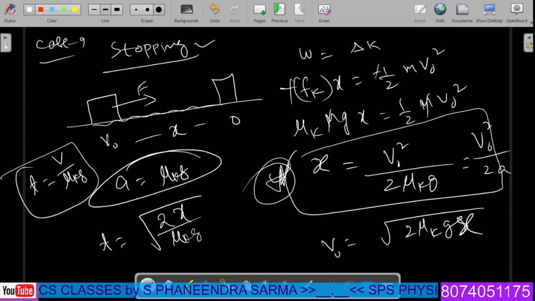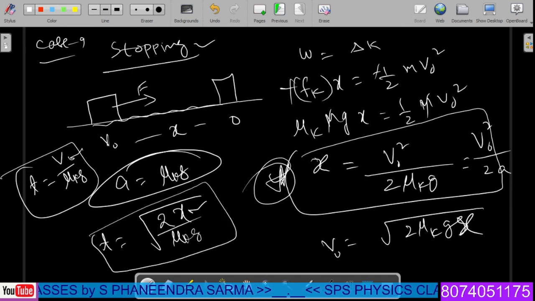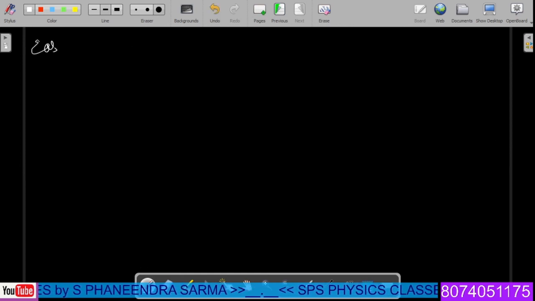Okay, so depending on the parameters: if only distance is given, and g is not given, then 9.8, however, we know. If speed is given, I use this formula. If speed is not given, use the bottom formula. So these are the important formulas for the stopping distance case. Let us consider one more case, case 10.